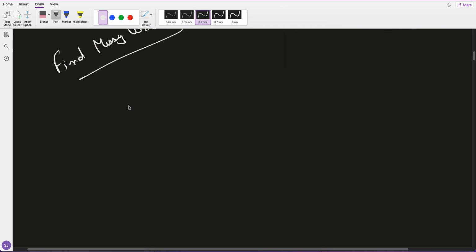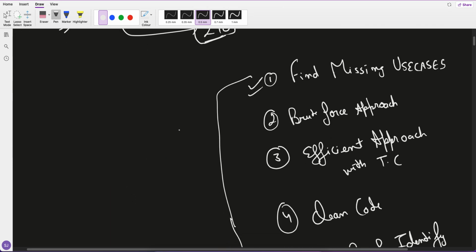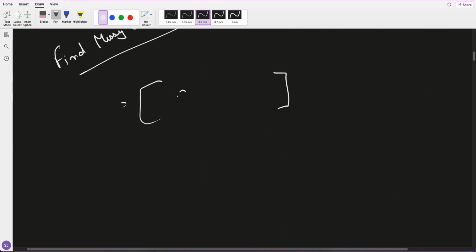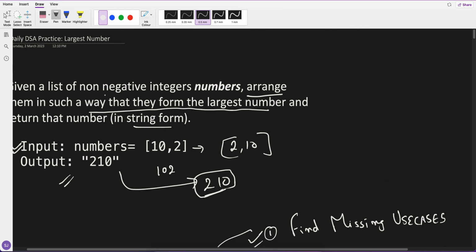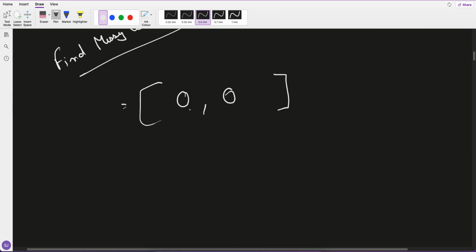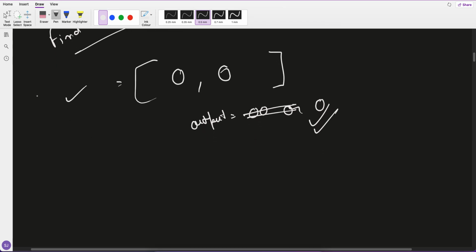So we are given a number array, right? Let's say what array we could be having. It has given 10, 2, let's say we will have 0, 0, because it's a non-negative integer. Whenever they say non-negative, it means 0 is possible. So that's what I come up with. If it is 0, 0, what should be the output here? The output should be 0. The interviewer will say it's a 0, right? So the output should be 0 in this case. Okay, understood. This is the first use case.